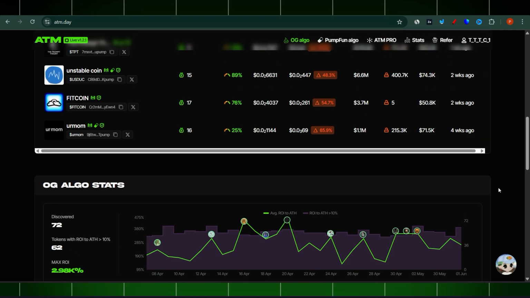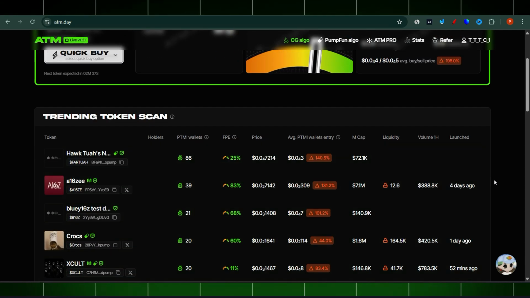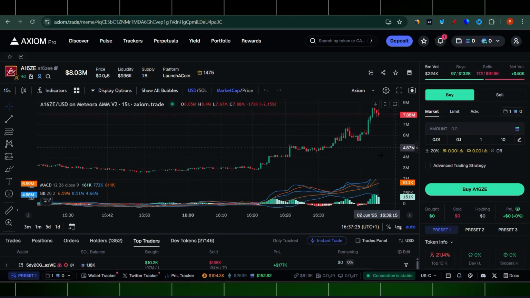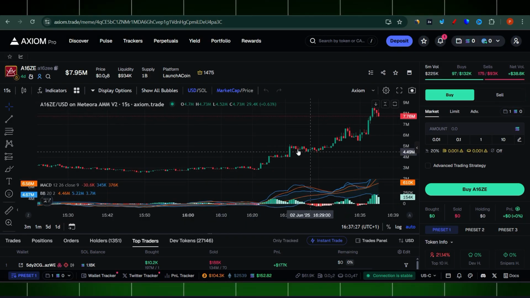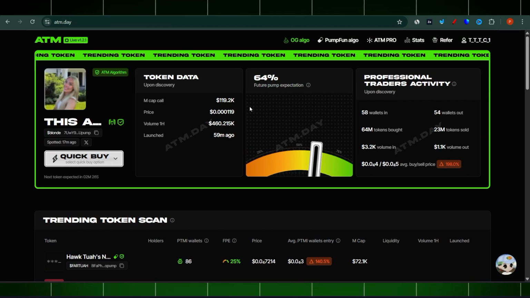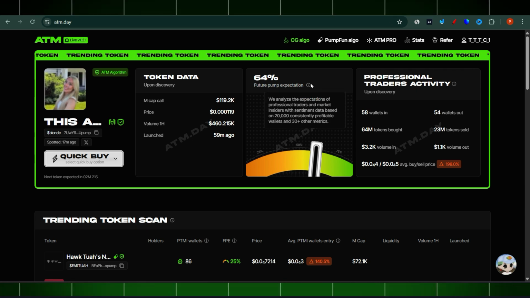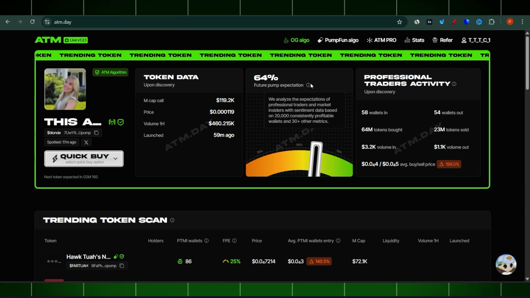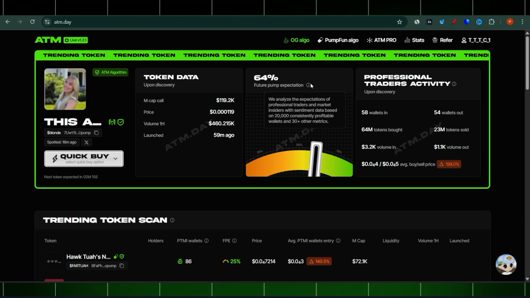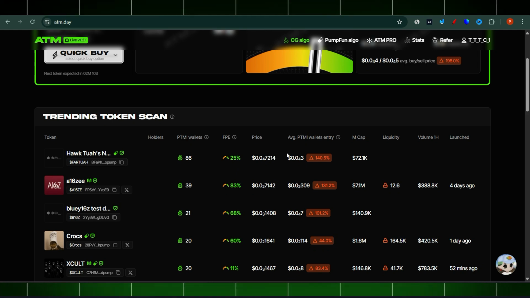You also need to do your own research. Obviously, it is not like you could just jump on the coin and think, I'm gonna be rich because I just jumped in that call. No, you still have to do your own research. But those guys are giving you an additional advantage. What type of advantage? They have this algorithm: 30 plus other metrics plus 20,000 consistently profitable wallets. They put everything together, and by following their data, you have a good chance to find some winners, right?